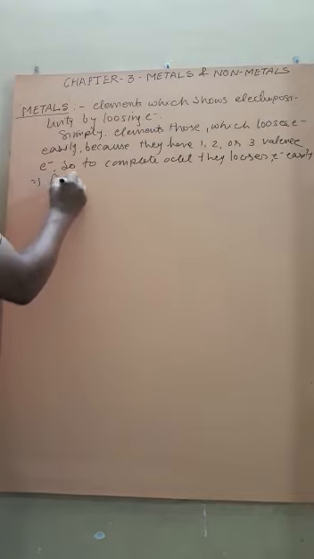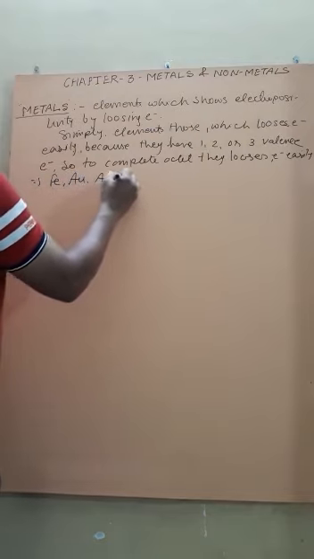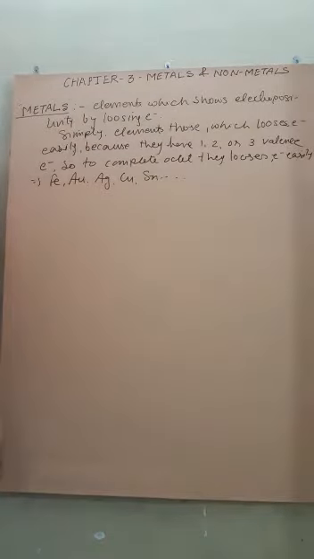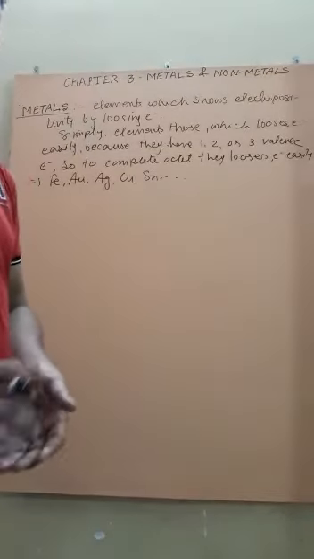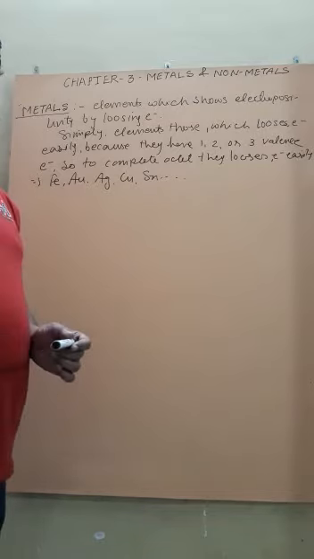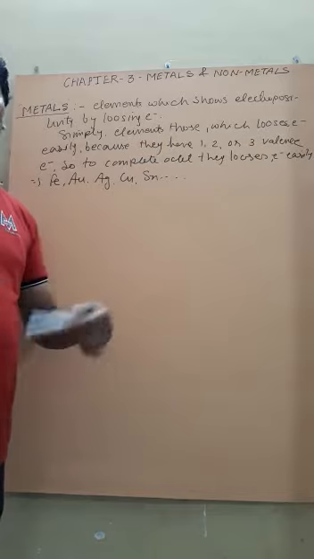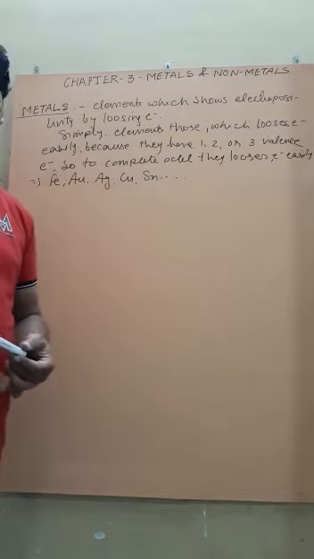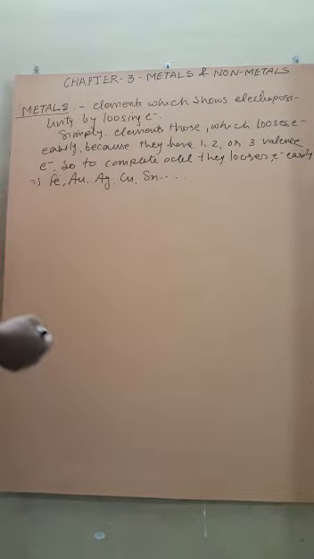Now, what are the examples of metal? Many examples are there: iron, gold, silver, copper, stainless steel, tin, and so on. A large number of elements are there. Students, our periodic table is classified as S, P, D and F. The 118 elements are arranged as S, P, D, F blocks. Except P block elements, all other elements belonging to S, D and F blocks are called metals. Getting? There are a large number of metals.